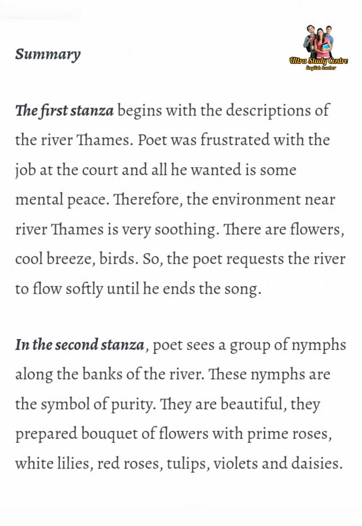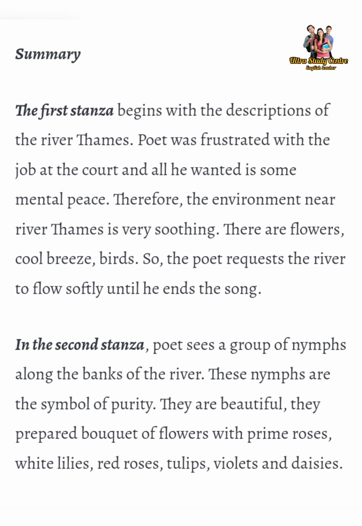Summary. The first stanza begins with the description of the River Thames. The poet was frustrated with his job at the court and all he wanted was some mental peace. Therefore, the environment near the River Thames is very soothing. There are flowers, a cool breeze, birds. So, the poet requests the river to flow softly until he ends the song.